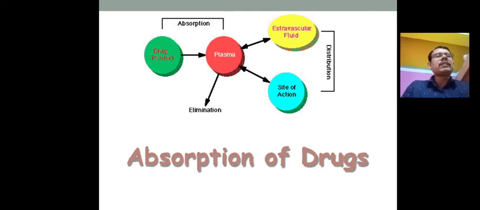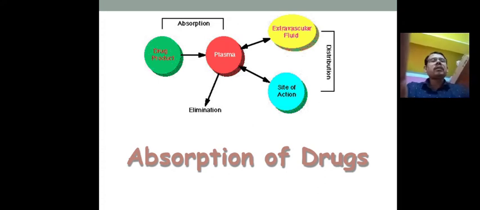The extravascular fluid and the site of action together are called the distribution. So the distribution part is just after the absorption, when the drug goes to the extravascular fluid and the site of action, or vice versa. First of all, before the distribution of the drug, we'll better discuss the absorption of the drug.